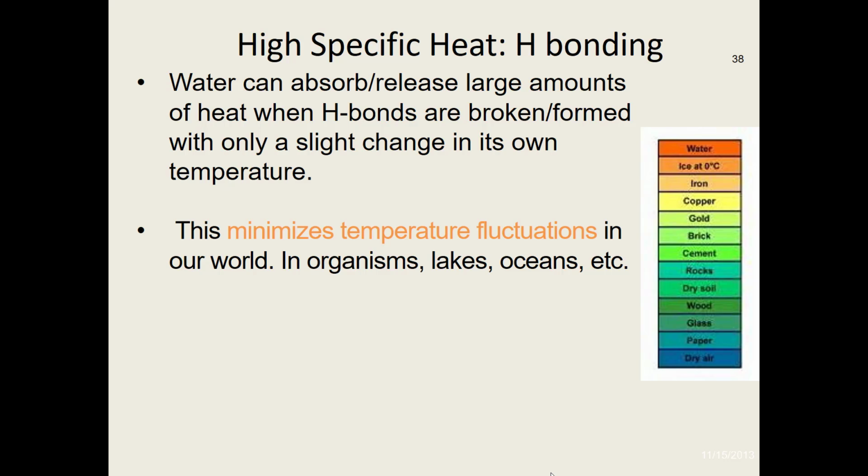So there won't be wild swings of hot and cold because the large body of water moderates things. So living next to an ocean or a large lake will help minimize temperature fluctuations. And also, as our bodies are mostly made of water, this also helps us regulate our own body temperature.